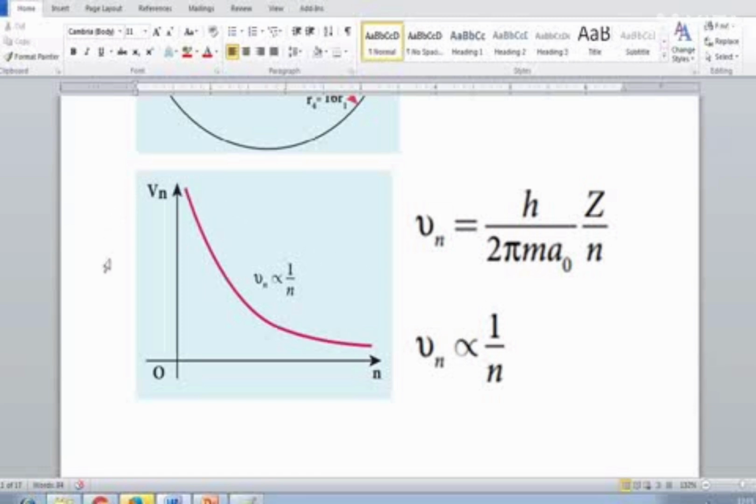This can be explained in that graph. See the graph: number of orbitals on the x-axis, velocity on the y-axis. So the velocity gradually decreases when n increases. So these two things are inversely proportional to each other. One thing increases, the other decreases.